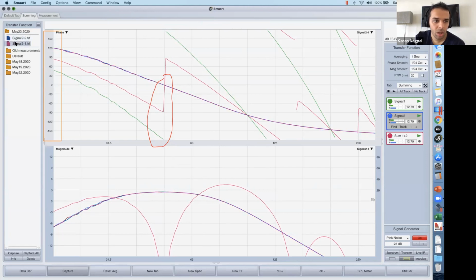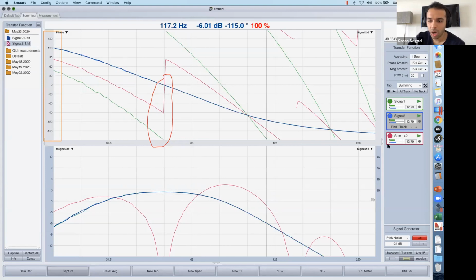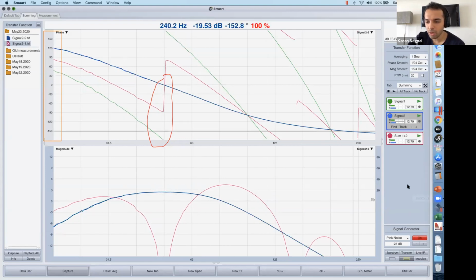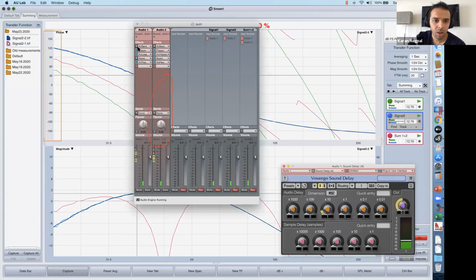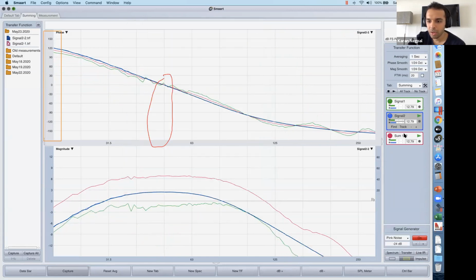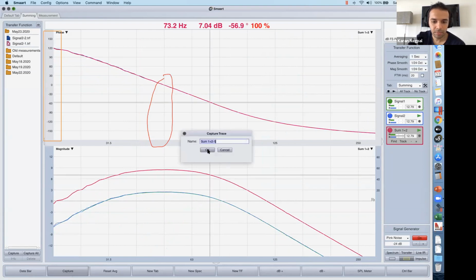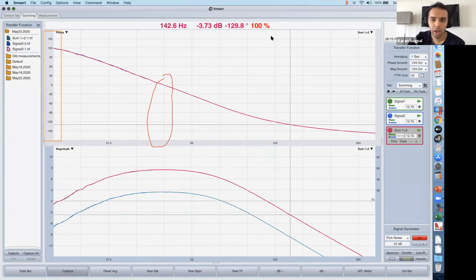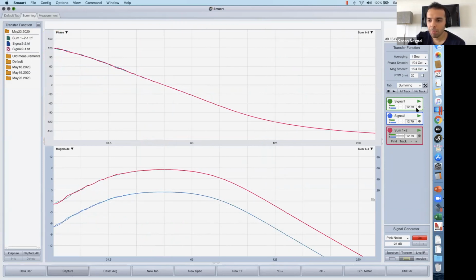Oh, I captured the wrong signal previously. Just hold on, excuse me. I'm just going to remove the delay. I captured one of the individual signals. I didn't capture the sum signal. So let me just bypass this and capture the sum signal. So I'm going to capture this and clear my drawings. So let me just stop measurement and compare.